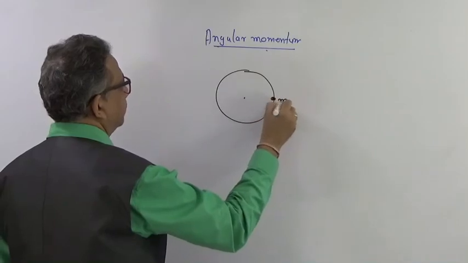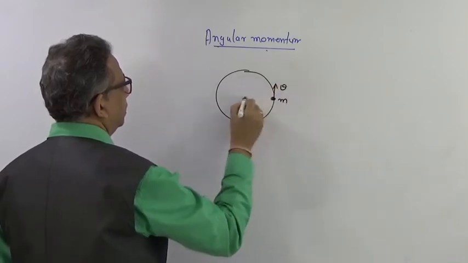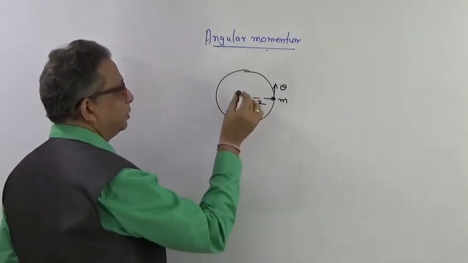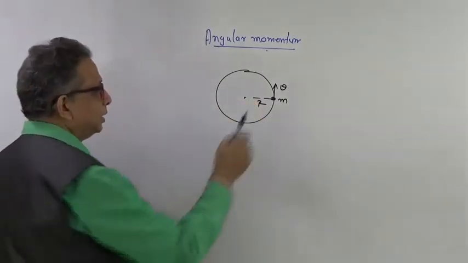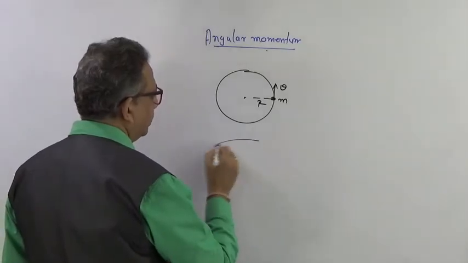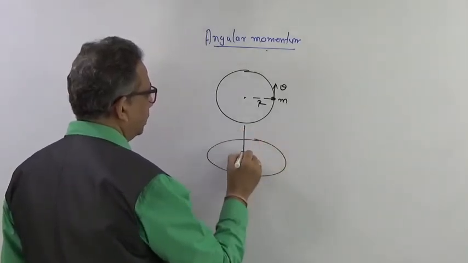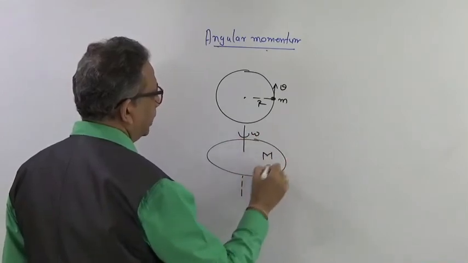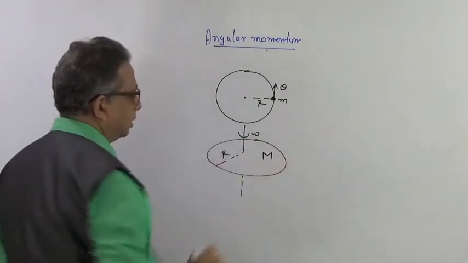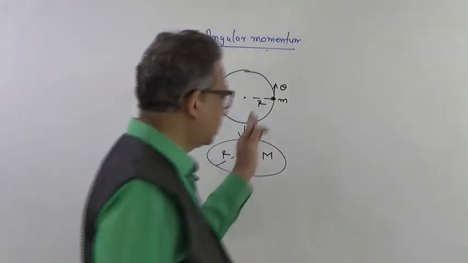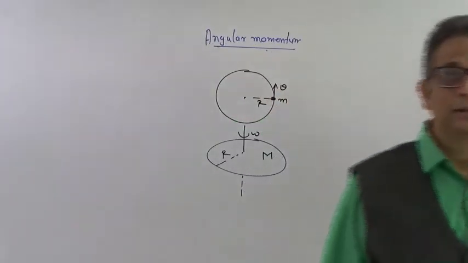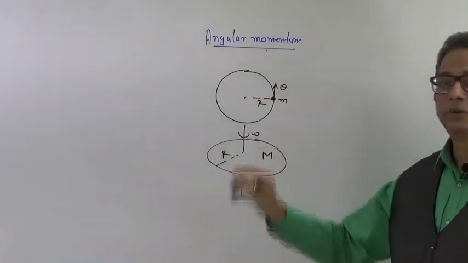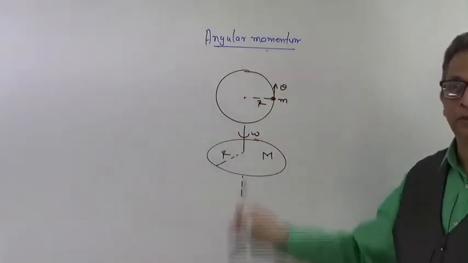Take a mass m having a velocity v and radius r, right? So the angular momentum is perpendicular to the plane of rotation. Now this is a concentrated mass, but it could be also a disk. It could be a disk which is rotating at omega, and the disk will be having a mass m and a radius r. So this is about a disk, and that is about a concentrated mass which is revolving around a particular axis around the center on the plane of this particular board.